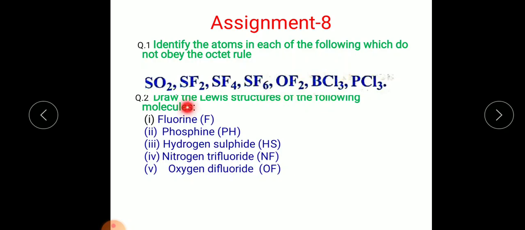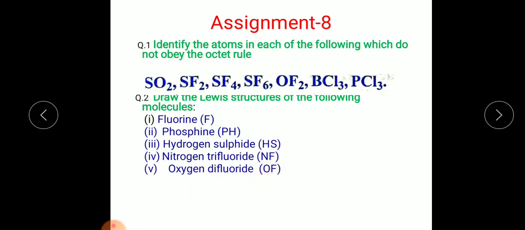Question number 2 is, draw the Lewis structures or electron dot structures of the following. Fluorine, I just corrected the formula, fluorine F2. Phosphine PH3, hydrogen sulfide H2S, nitrogen trifluoride NF3, and oxygen difluoride OF2.